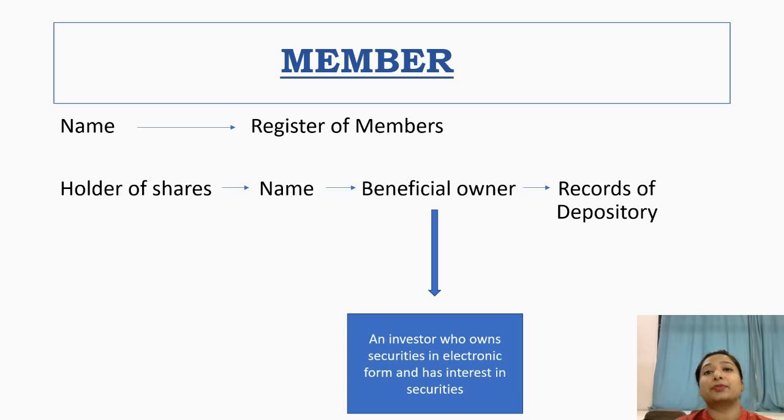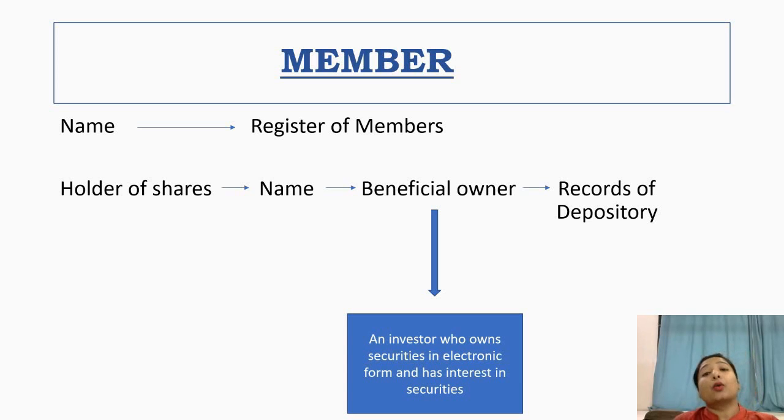And the second most important condition to become a member of a company is that you have to own the shares of that company, and your name should be in the depositories as the beneficial owner. Now, what do you mean by beneficial owner? Beneficial owner means an investor who owns some of the securities in any of the depositories in electronic form.